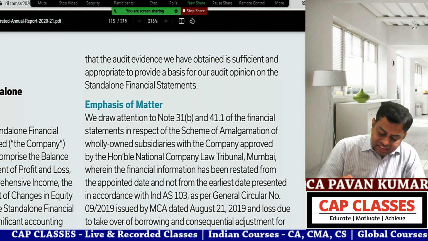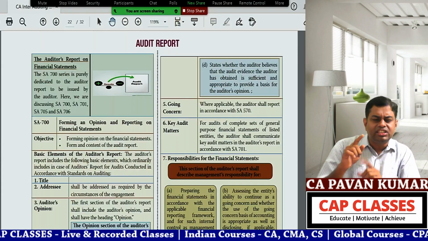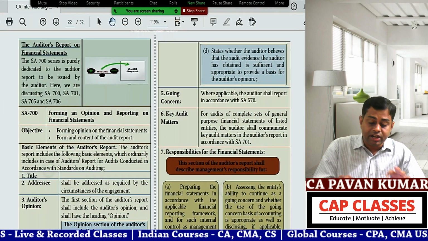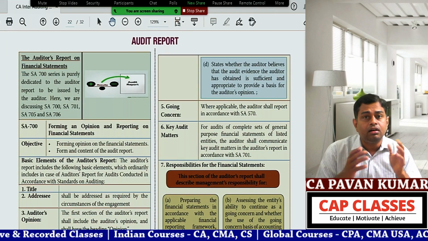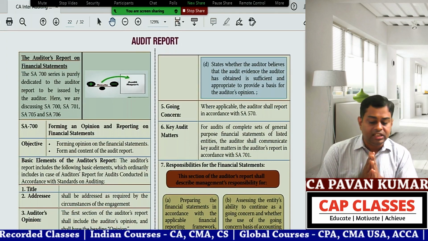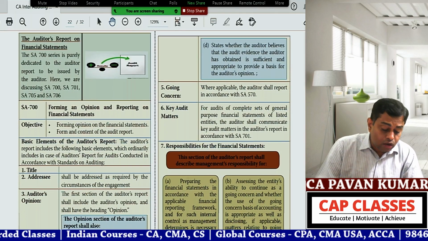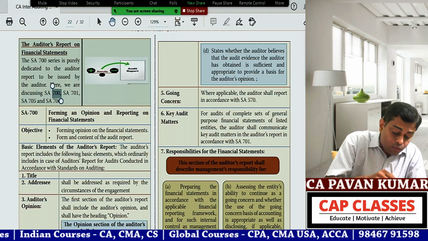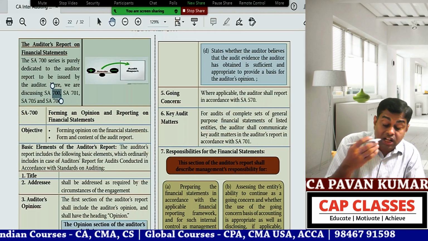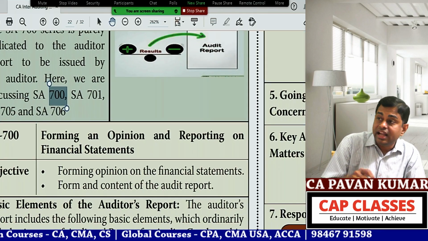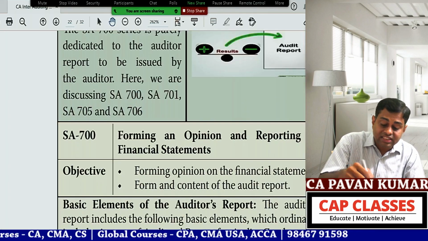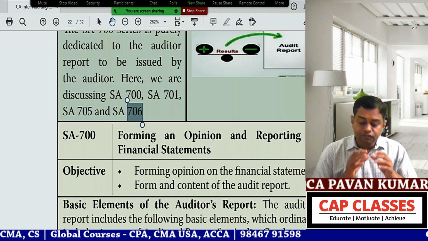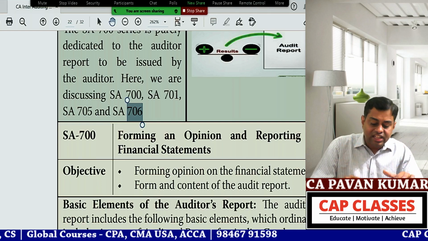Okay, now just take one second, and now let us go to the ICAI study material. So this is the quick reference, revision material we have taken from the ICAI website. Now check here. Can you identify what sections they have put here? What are the standard names they have put here? SA 700, SA 701, SA 705, SA 706. We'll see all these things today. So we are starting with SA 700.